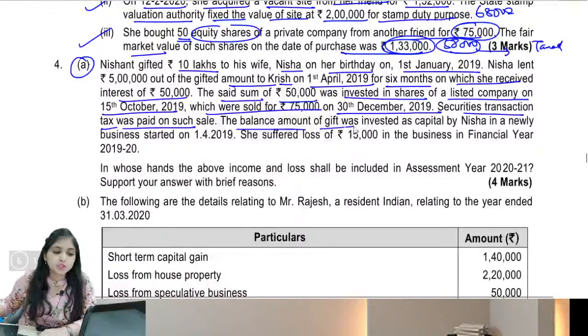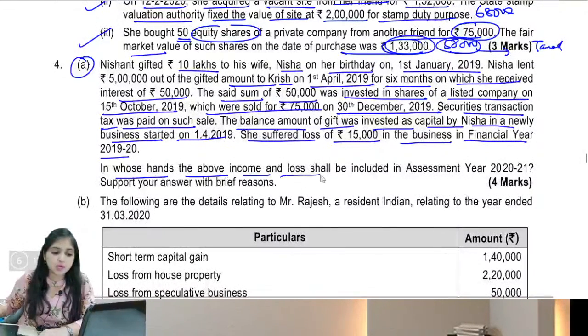The balance amount of gift was invested as capital by Nisha in a newly business started on 1st April 2019. She suffered a loss of 15,000 in the business in financial year 19-20. In whose hands the above income and loss shall be included in assessment year 2021? Support your answer with brief reasons.